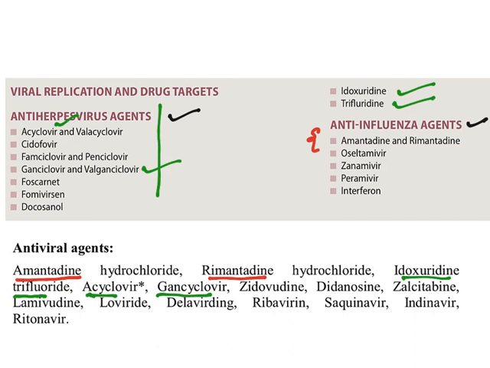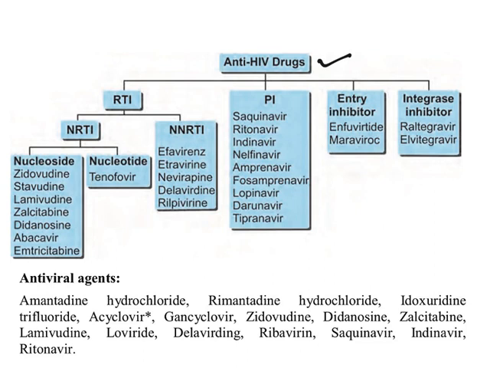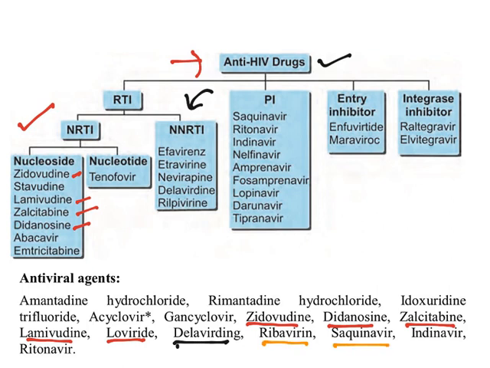So you have a big list of antiviral drugs, but in the syllabus a few drugs are given. And then comes anti-HIV drugs, like zidovudine, didanosine, zalcitabine, lamivudine. All these drugs belong to nucleoside reverse transcriptase inhibitors. And then comes delavirdine, a non-nucleoside reverse transcriptase inhibitor. And then you have saquinavir, indinavir, ritonavir. All of these virs belong to protease enzyme inhibitors.